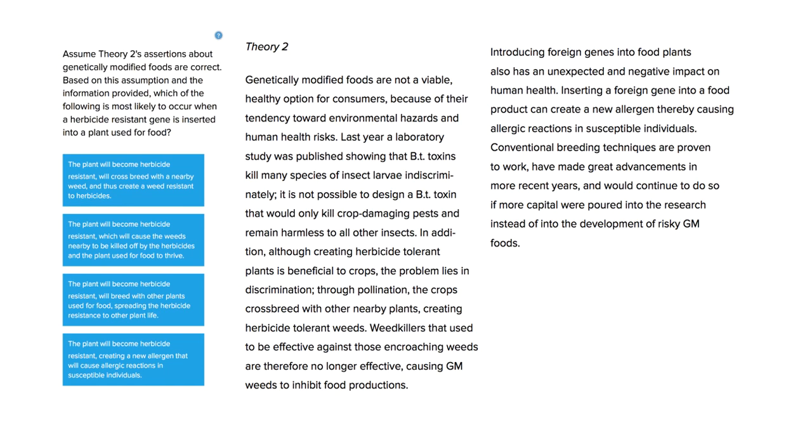Hi, this is Carlos Cousins, and the following ACT Science Conflicting Viewpoints question is asking us to take into account new information and to assess it in light of the passage as a whole. Specifically here, we're looking at Theory 2. So let's go ahead and remember real quick what Theory 2's assertions are that we're supposed to take for granted.